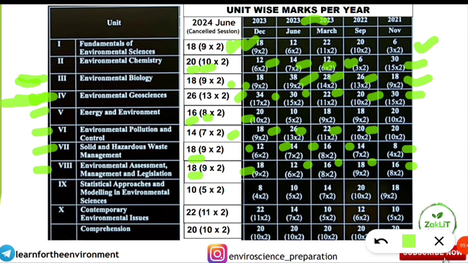So next is statistical modeling and approaches in the environmental sciences. Those who are weak in mathematics are worried about this unit. But you can see here how the trend goes. Before 2024 June cancelled session, 4 questions were asked. Before that 5, 7, 10 and 9. So earlier there used to be more questions from the statistics unit, that is environmental statistics. But in the last 4 exams you can see 4, 5, 6, 7 questions are asked from this unit.